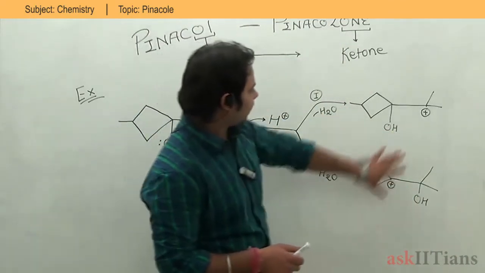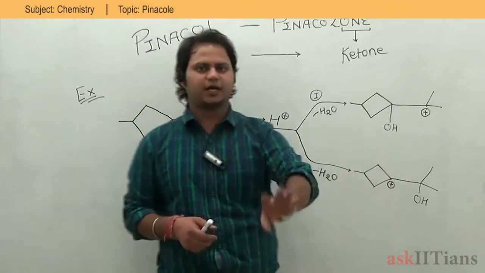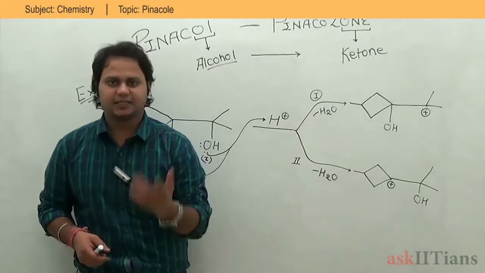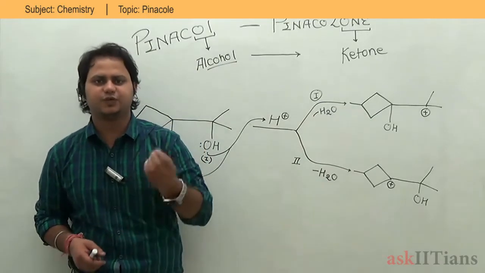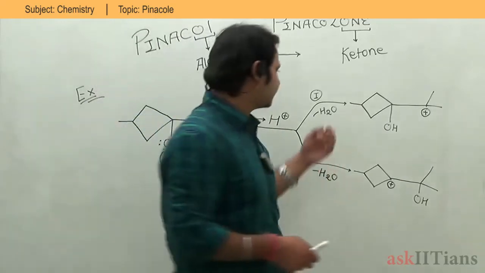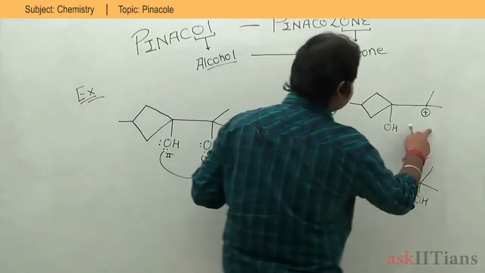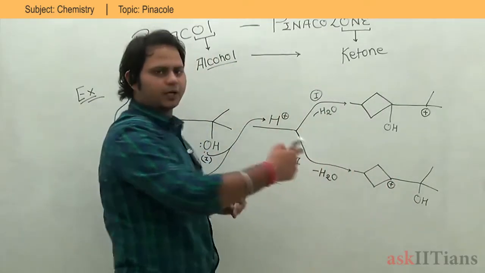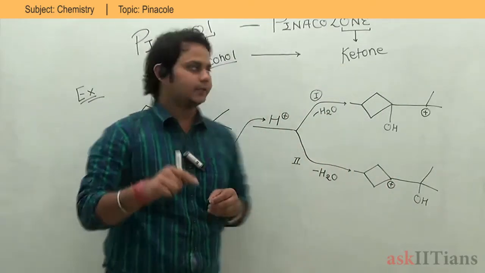Now look at the carbocation. I need to make that carbocation very stable. In each case I am having two carbocations, and which one is more stable is your whole work in the reaction. If you look at this one, I am having a carbocation at a ring, on the ring carbon.